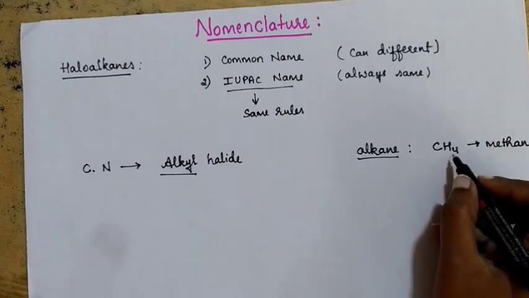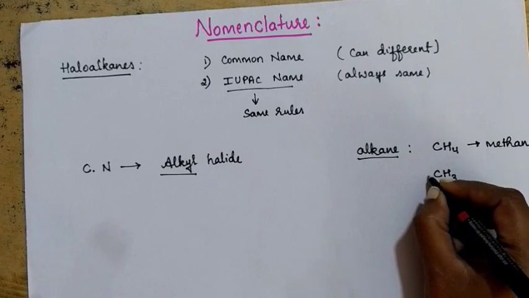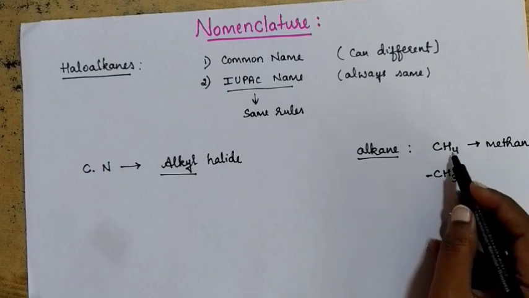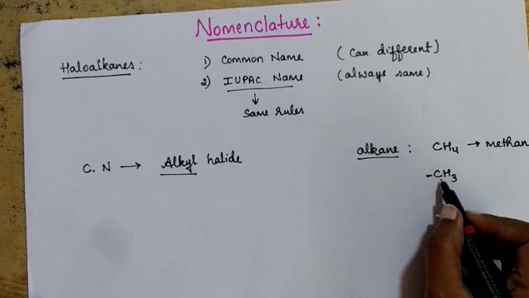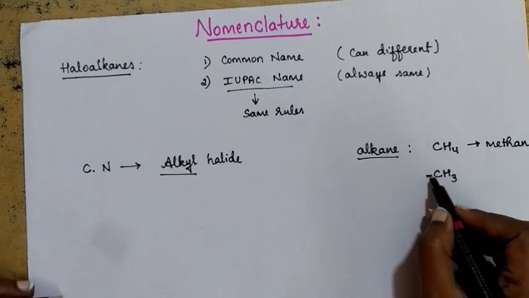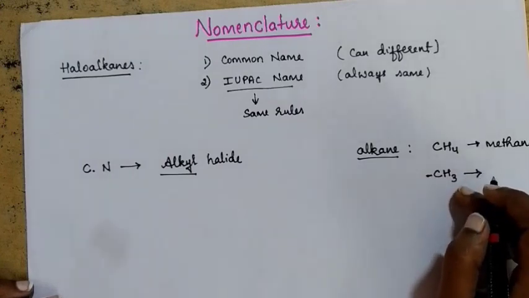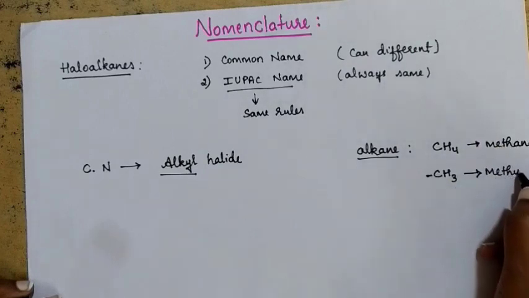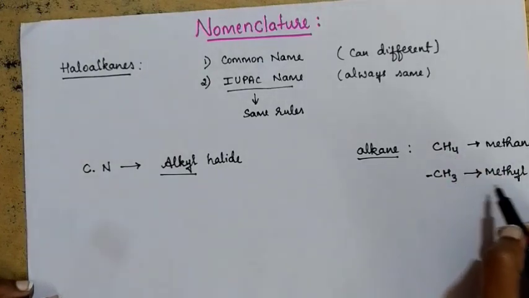If in case you just remove one of the hydrogen from methane, what will it become? It will be CH3 and you need to write one bond here. Why do you need to write one bond here? Because you removed one of the hydrogen. But the valency of carbon atom is 4. This carbon is going to have 3 bonds with hydrogen. One more bond is left out, no? That is what you are going to represent here. One more valence bond. And if the hydrogen number is one lesser than the alkane, we can call it alkyl. So it is methyl. Okay, CH4 is methane and CH3 is methyl.